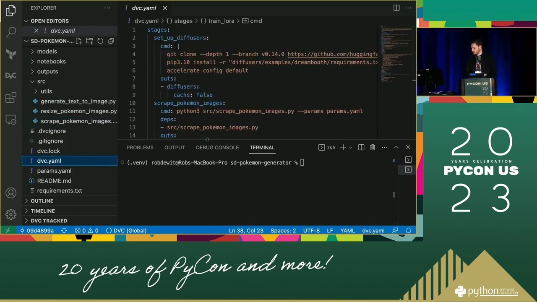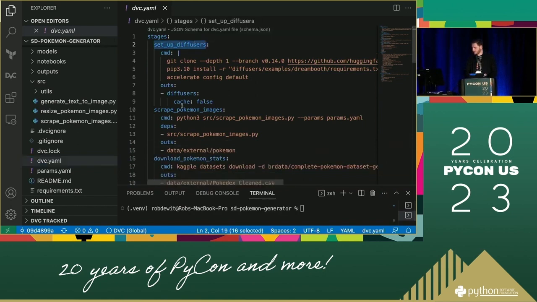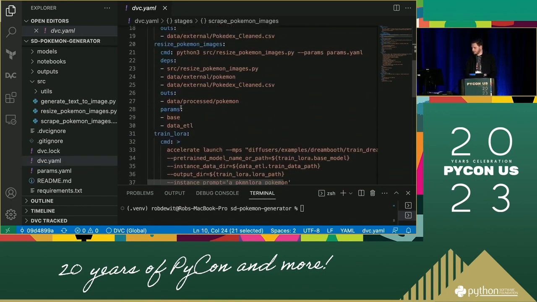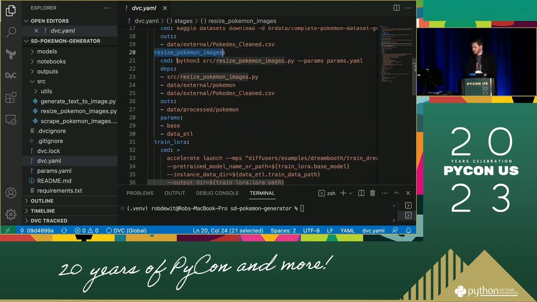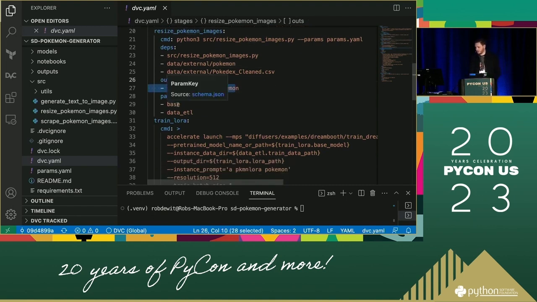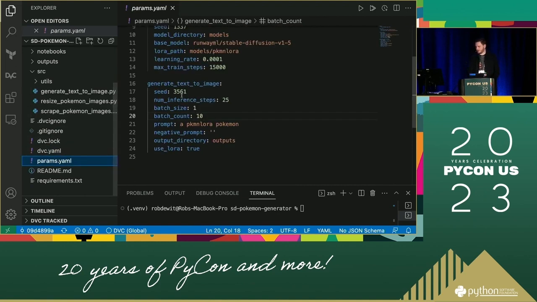So these are the stages as we showed them earlier. So we've got set up diffusers, then scrape Pokemon images. Let's scroll a little bit down. So for example, the resize Pokemon images here simply runs this command. So it's a Python 3 script. It runs resize Pokemon images.py, and it passes the parameters from the params.yaml file. And in DVC, we can also specify our dependencies. So that's the existence of the Python module, but also the existence of these files so that we don't get file not found errors. And it's got a number of outputs that are the result of this stage. And then we pass the parameters, which are parsed in from params.yaml.